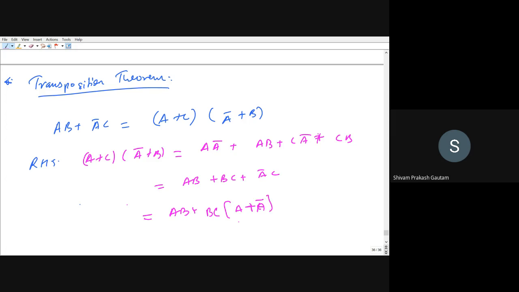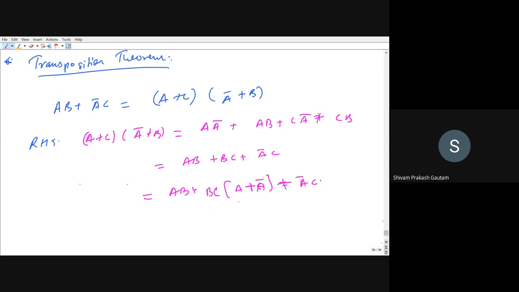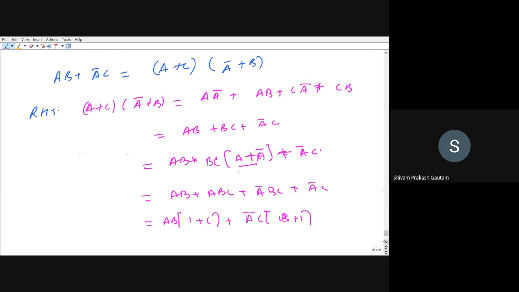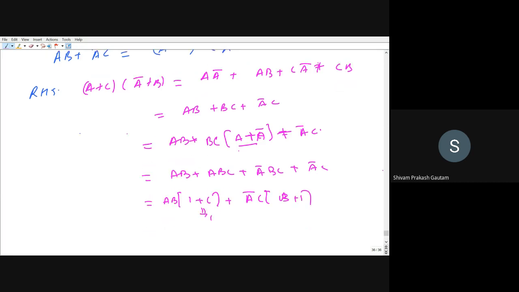Some steps you have to take to reduce this expression, plus A bar into C. A into A bar is 1, so it makes no difference if I have added A into A bar. So this will be AB plus ABC plus A bar BC plus A bar C. I can take AB common, so AB common, that will be 1 plus C, plus A bar C common. So this will be equal to B plus 1, so this will be equal to 1. This will also be equal to 1.